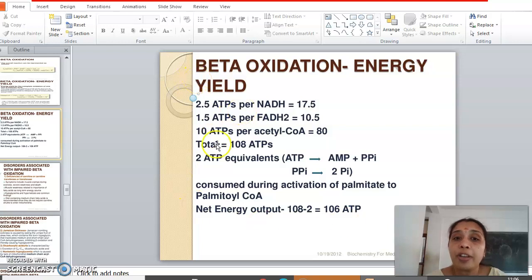If you are taking 2.5 and 1.5... earlier we calculated using 3 and 2. That is when we get 129 ATPs. If you calculate exactly, you get only 106 ATPs. Okay, so that is the